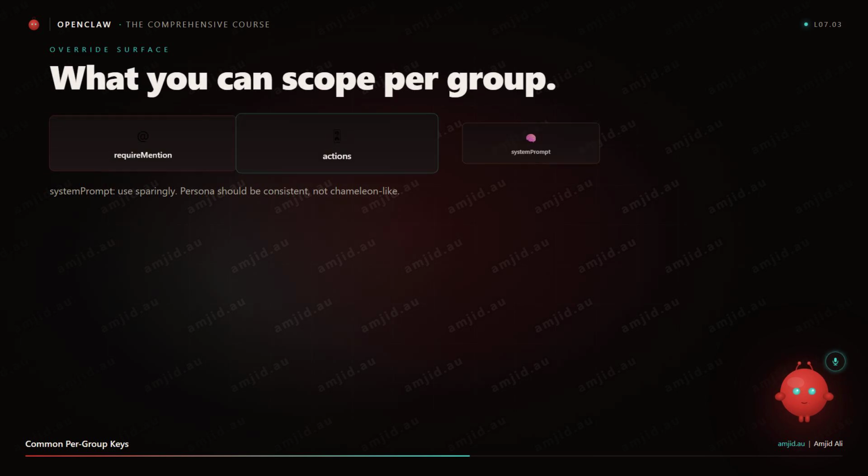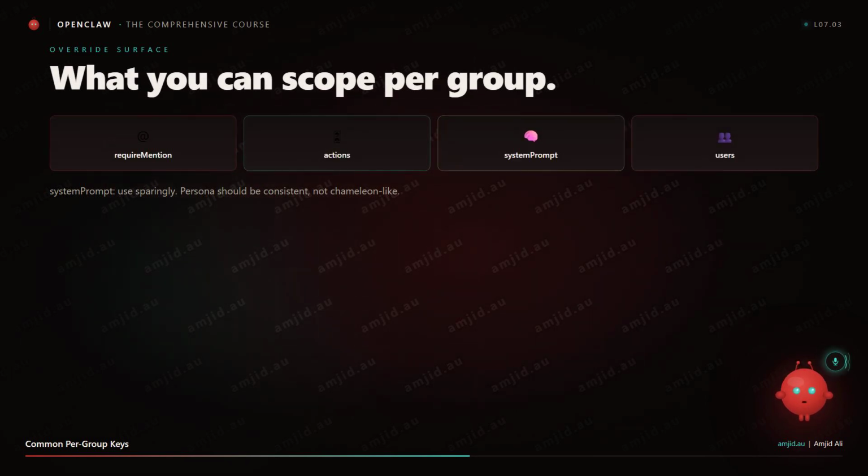Common per-group keys: require mention, boolean. If true, the agent only responds when an @mention or configured mention pattern appears. Useful for noisy channels. Actions sub-object. Override the action allow list for this group specifically. So your account default might allow send and react, but a particular sensitive group might disable both, leaving the agent read only there. System prompt override. The system prompt for this group. Use sparingly, though. The persona should be consistent, not chameleon-like, picking a different personality every room.